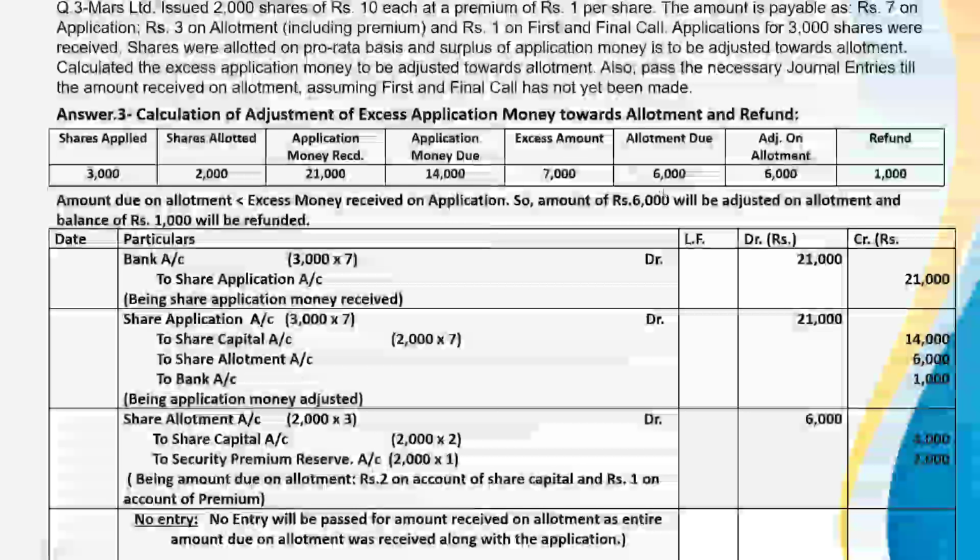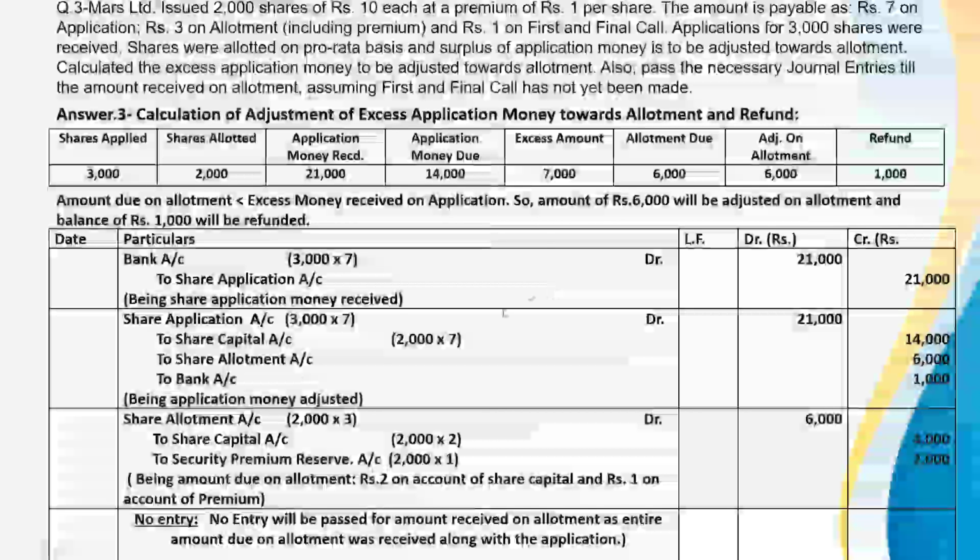So the maximum amount can be transferred for allotment, that is rupees 6,000. The amount may be adjusted on allotment is rupees 6,000. So after adjusting the amount rupees 6,000, there is an excess of rupees 1,000, that is 7,000 minus 6,000. Rupees 1,000 will be refunded back.